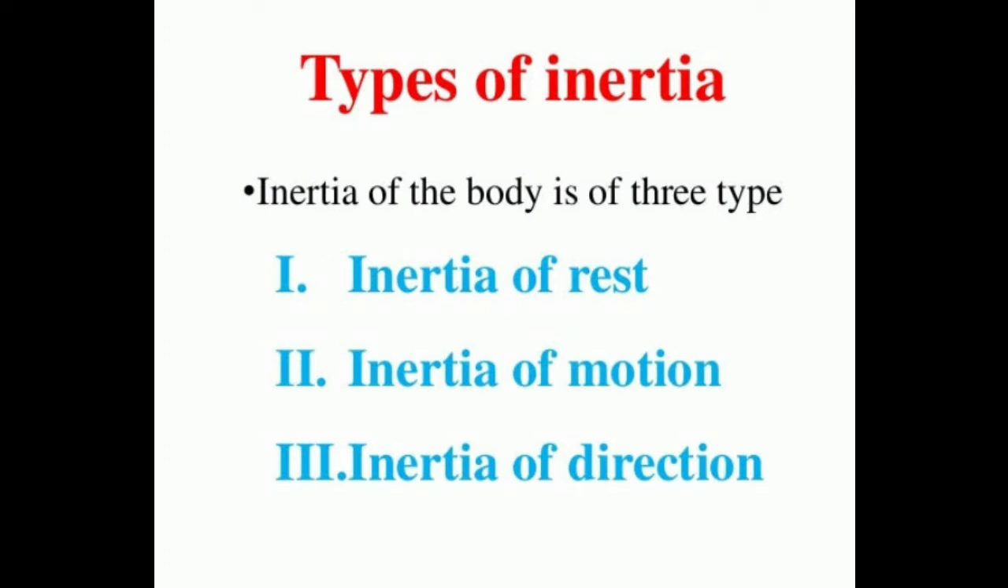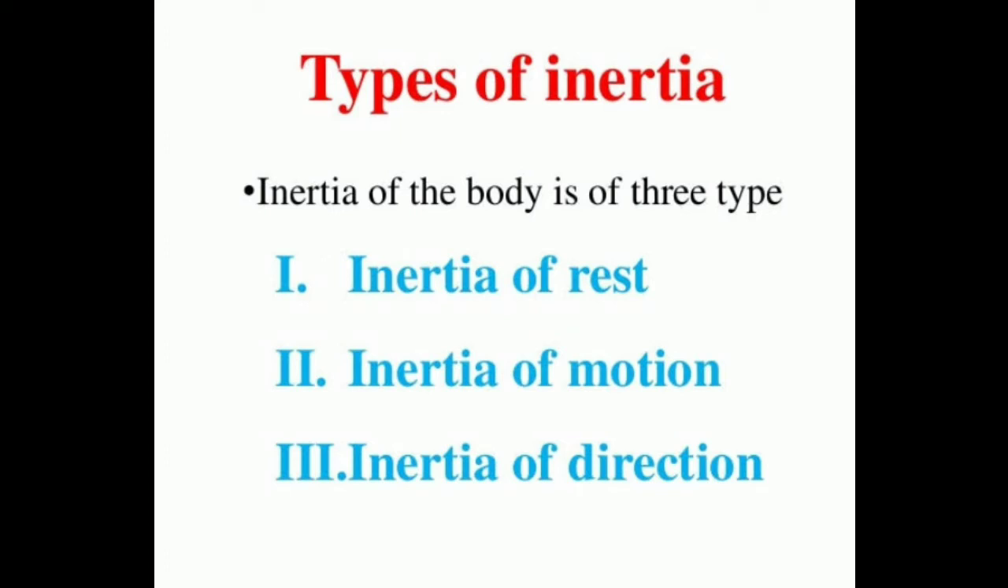So inertia depends on three things: rest, motion, and direction. That's an example for inertia of rest. When you vigorously or strongly shake the branches of a tree, some of the leaves and fruits are detached and they fall down. This is an example for inertia of rest. So the leaves and fruits are at rest, coming to rest position.